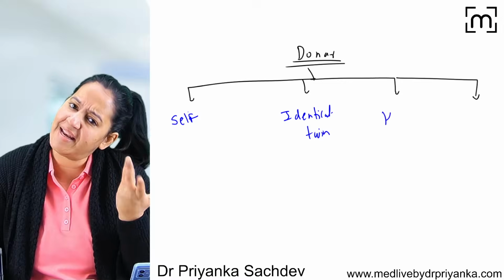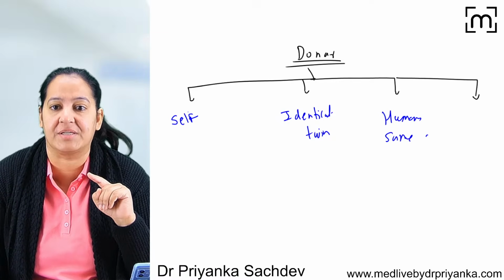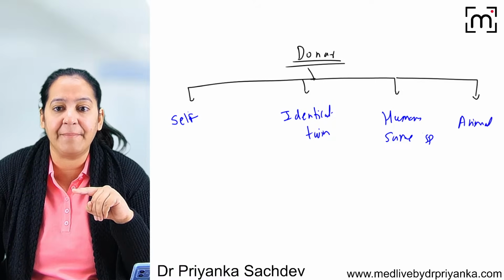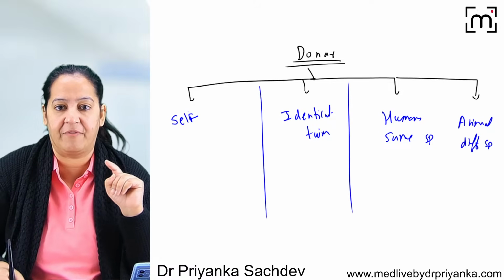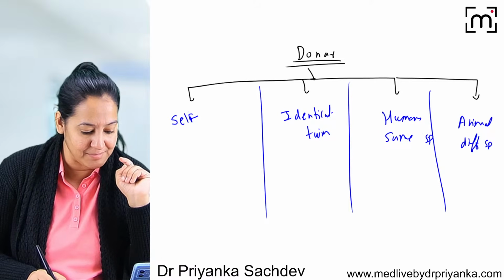The donor is any human. Human means same species. I will write here same species. What is the name of this graft? And the donor is the animal. By animal, I mean different species. What is the name of this graft? So we have 4 types of graft. So tell me the names. You get MCQs on that.